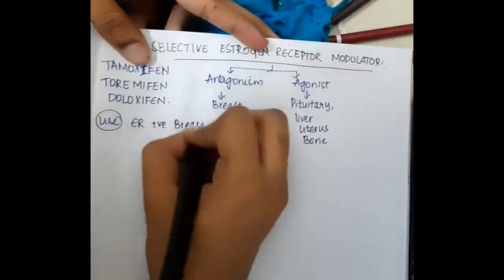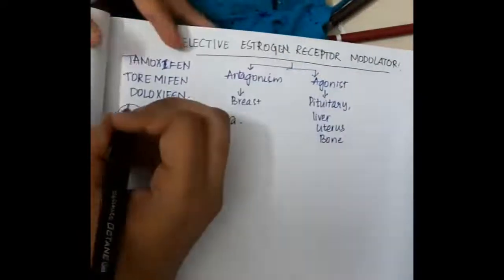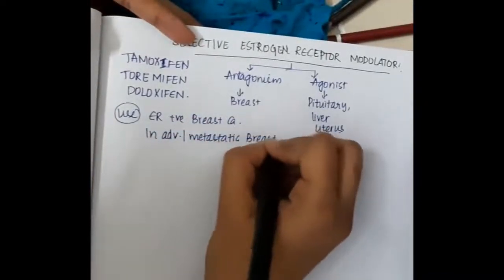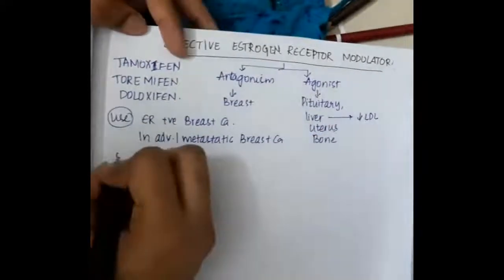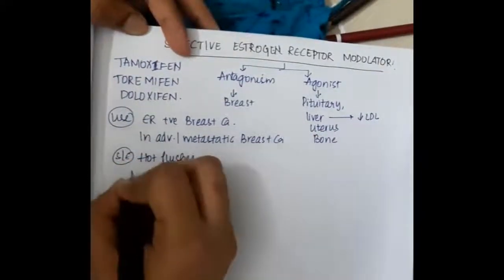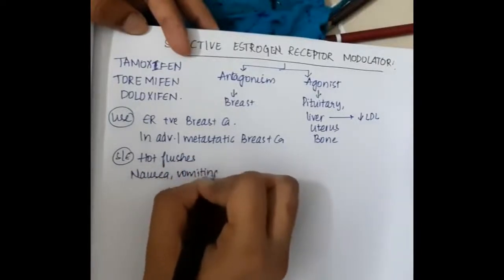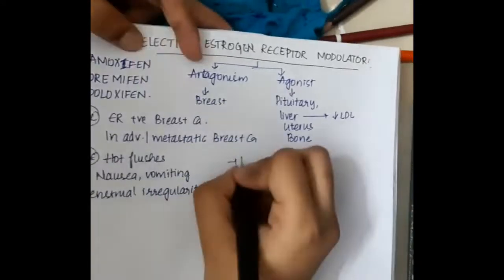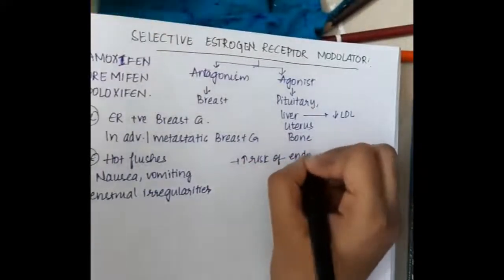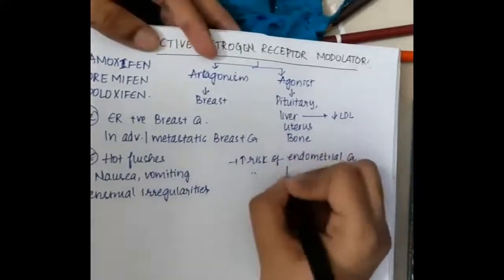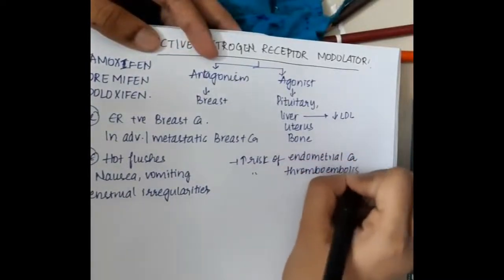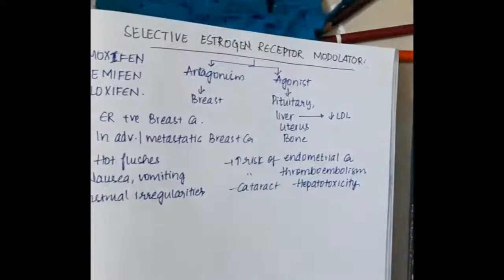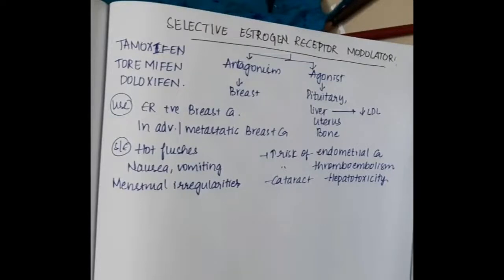They are used in ER positive breast cancer and in advanced and metastatic breast carcinoma. In the liver they decrease LDL. Side effects are hot flushes, nausea, vomiting and menstrual irregularities. They also increase the risk of endometrial carcinoma and thromboembolism, and cause cataract and hepatotoxicity.